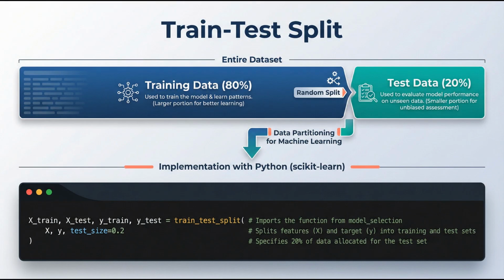We split data into training and test sets. The model learns from the training set and is evaluated on the unseen test set. This prevents overfitting and ensures the model generalizes to new data. Common splits are 80-20 or 70-30. Never test on training data, or you'll get misleadingly high accuracy.